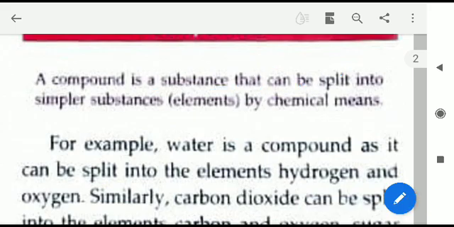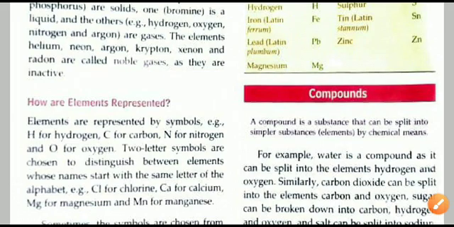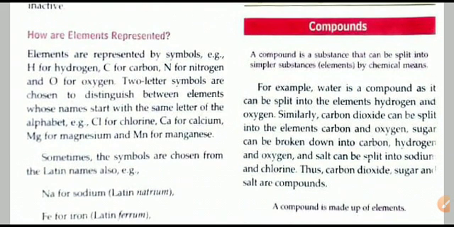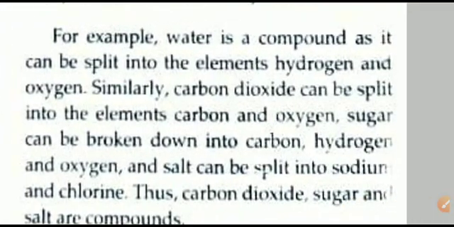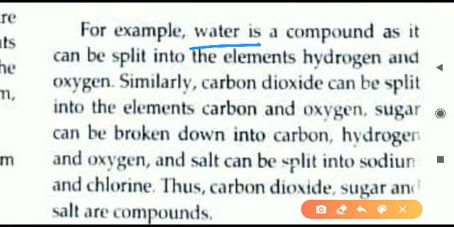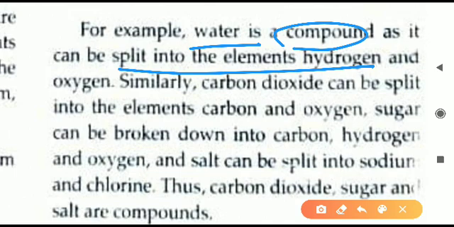It can be broken into smaller parts by chemical methods. So this is the difference. Element को हम break नहीं कर सकते हैं, compound को हम break कर सकते हैं. So that is the basic difference. So here we will see examples. For example, water is a compound and it can be split into two parts, hydrogen and oxygen. Two parts can be there.